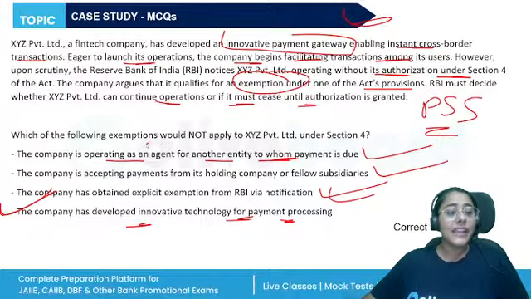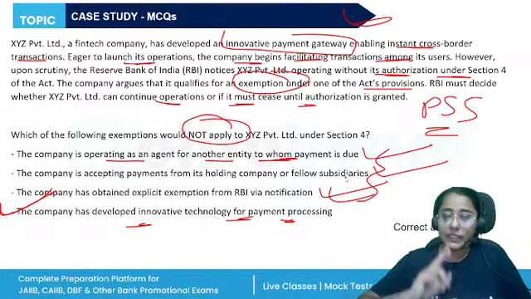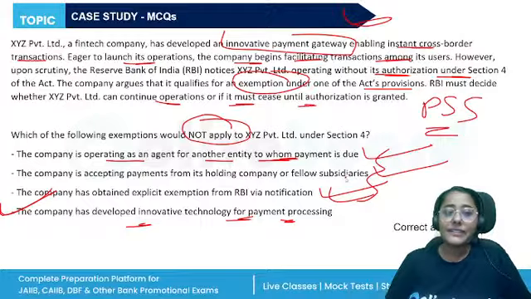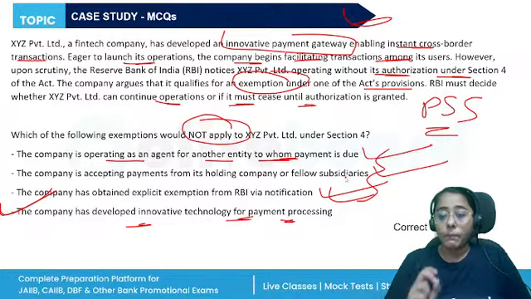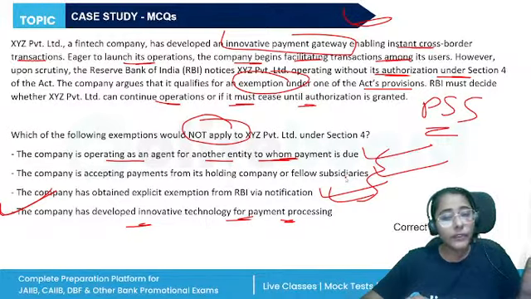So the question is saying which of the following exemptions would not apply. So if any of these three things would have been there, the company would have been exempted. But that's not the case. So the correct answer will be D. RBI has the powers to cancel their operations. RBI will have the powers to impose penalty on them.